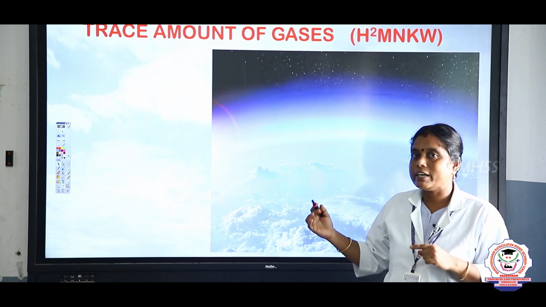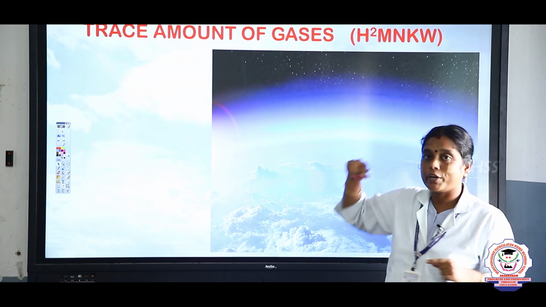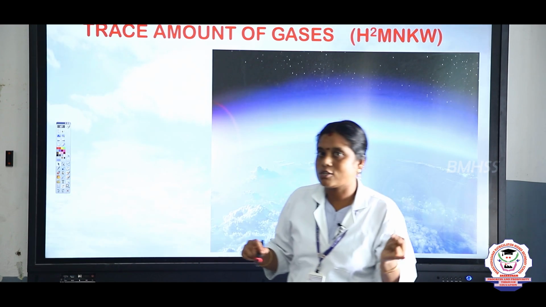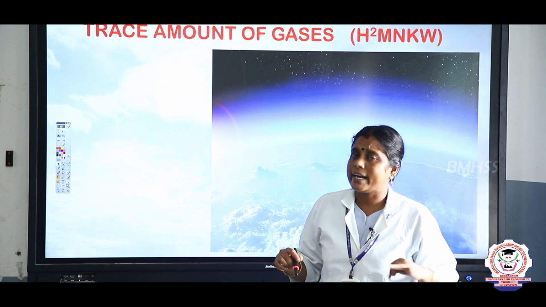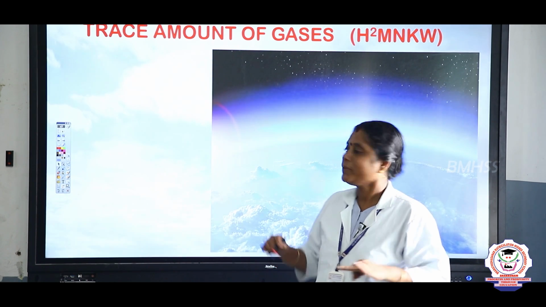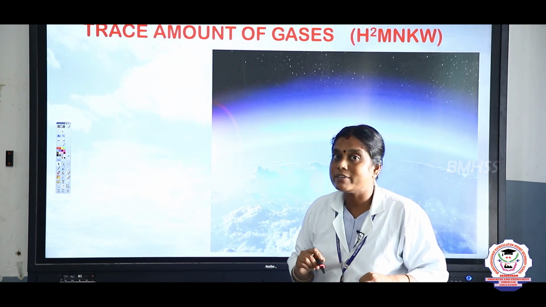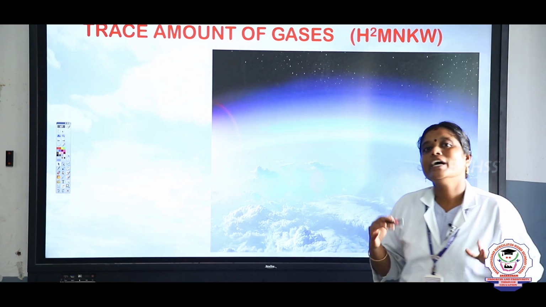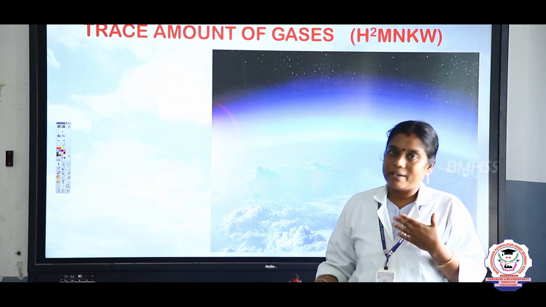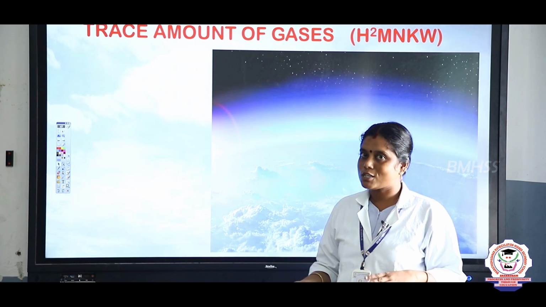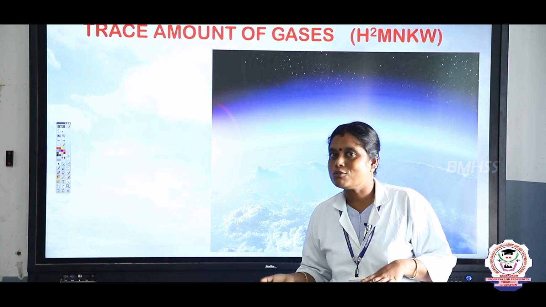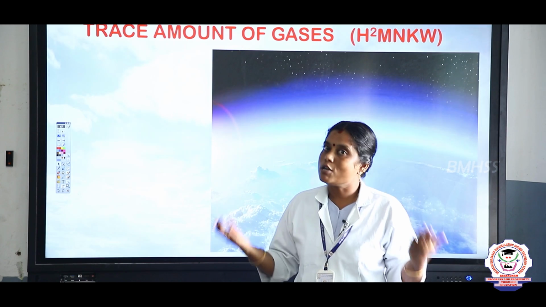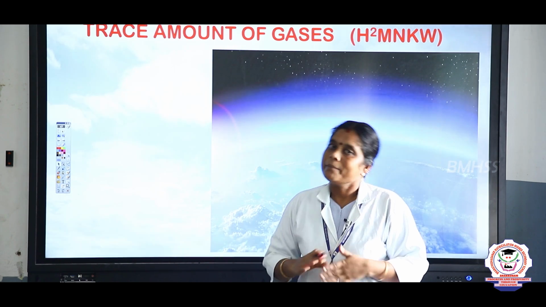So now shall we refer to that word H2. H2 in the sense there are two Hs. So one H refers to hydrogen and another H refers to helium, and M refers to methane, and next N refers to neon, and K refers to krypton, and the last one W refers to water vapor. So these are the trace amounts of gases also present on our earth's surface.